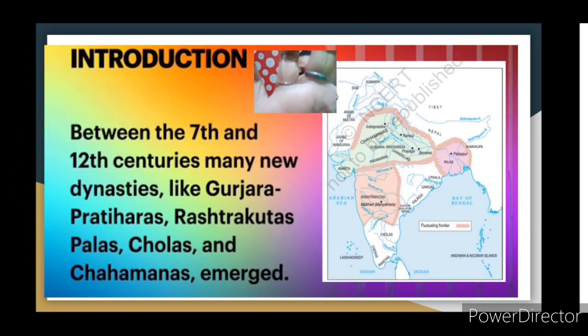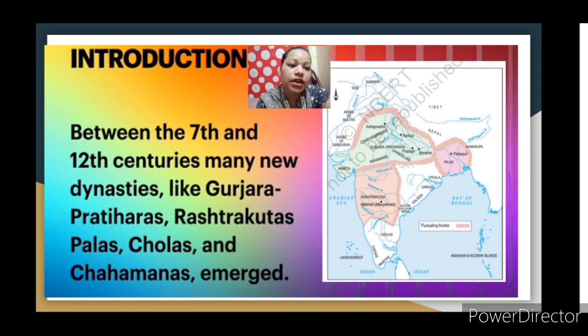This is the introduction part. You can see here a map, also available in your book.